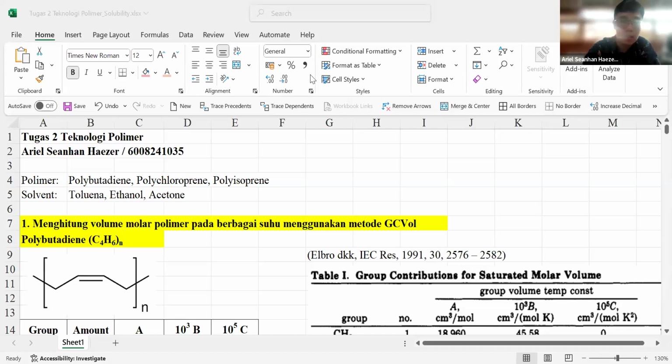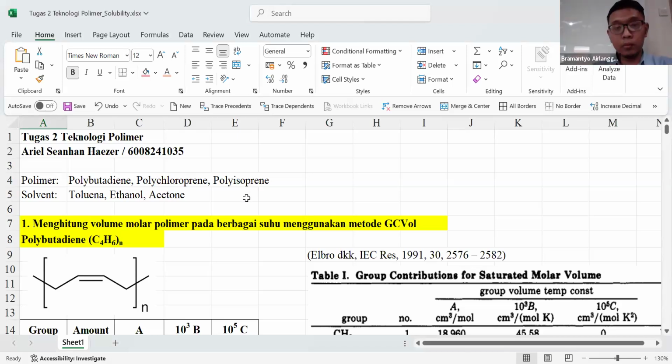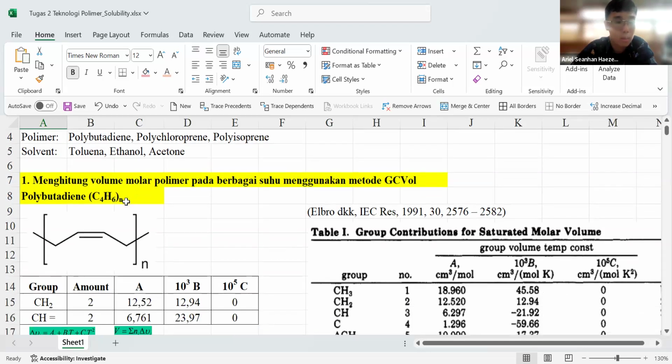This assessment focuses on understanding the compatibility between different polymers and solvents at various temperatures. I select three distinct polymers: polybutadiene, polychloroprene and polyisoprene. All three are fundamentally nonpolar in nature.